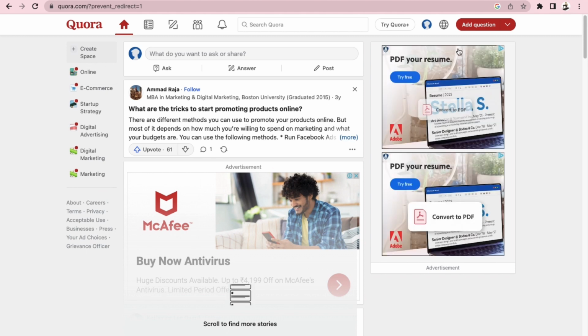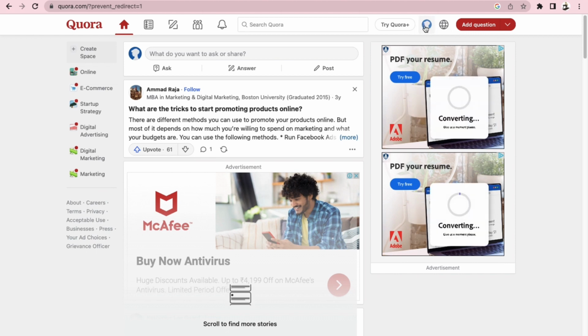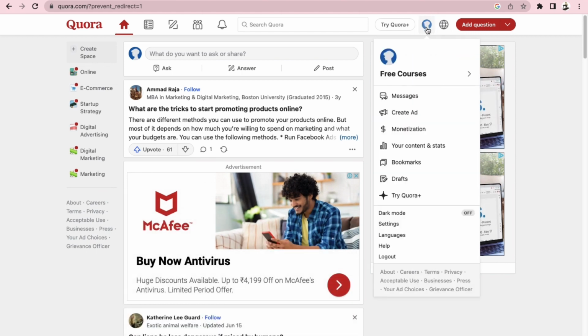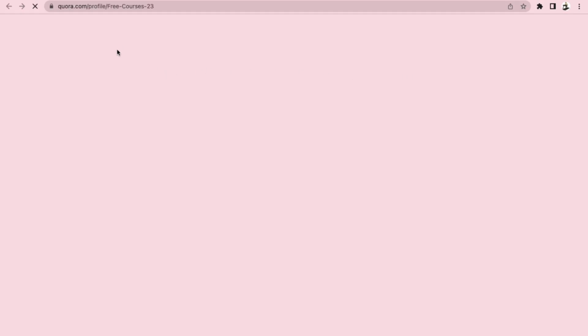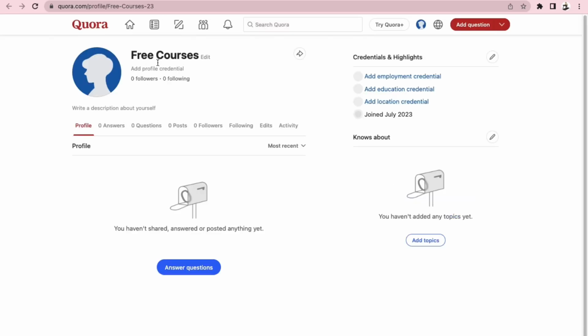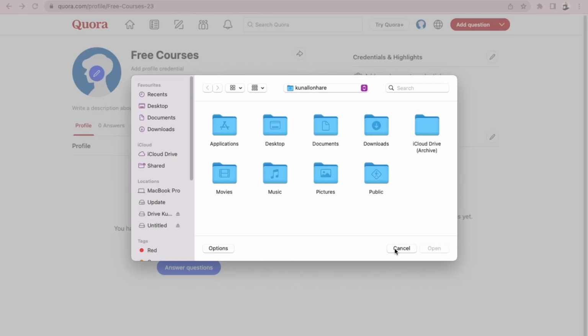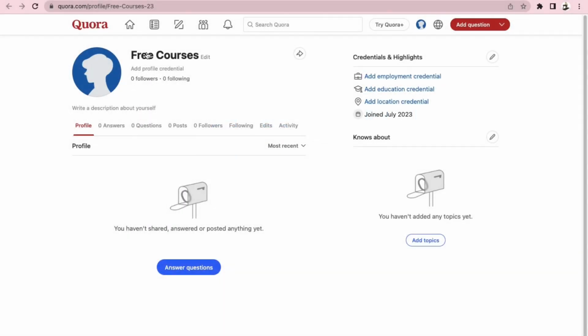Now the next thing is that you just need to click on this profile photo. Okay, and you can click here on your profile, and from here, my friends, you can see the pencil icon. From here you can put your business name or your profile pic, whatever you want.